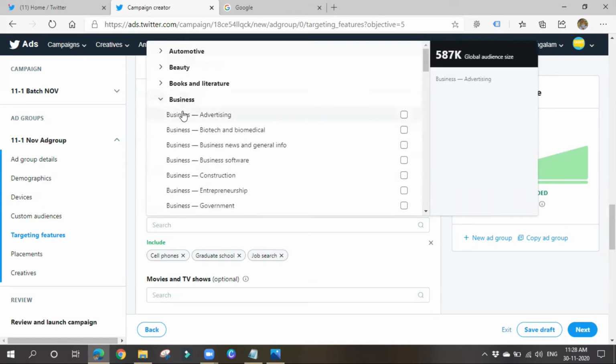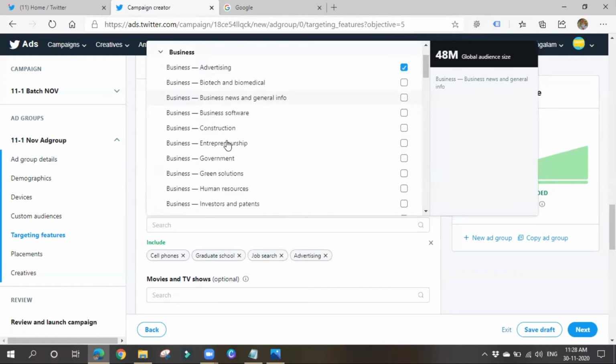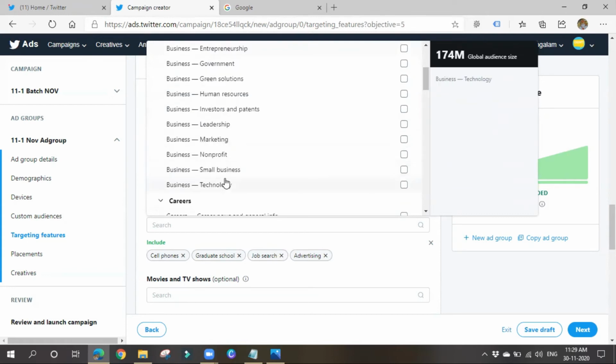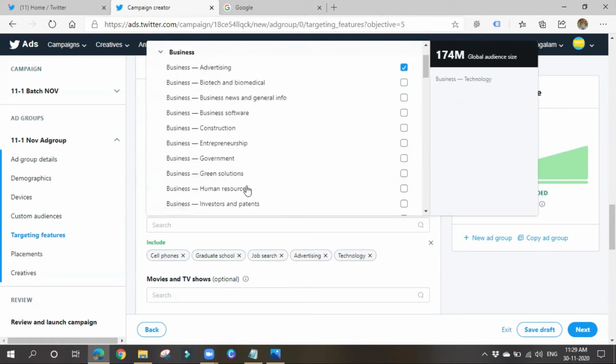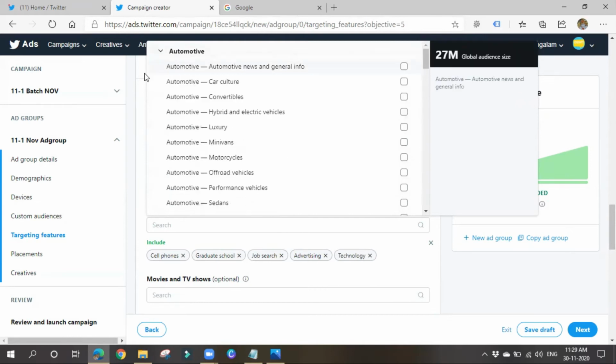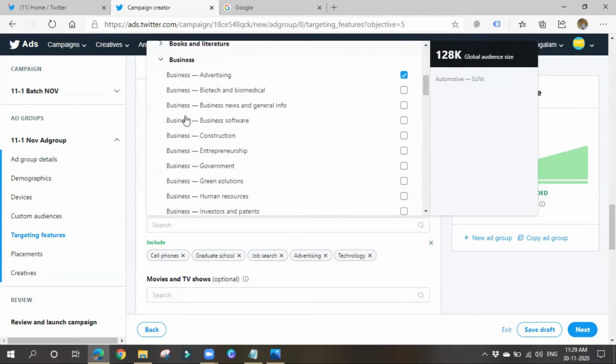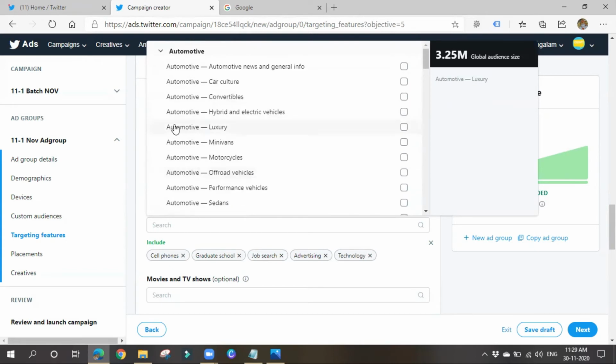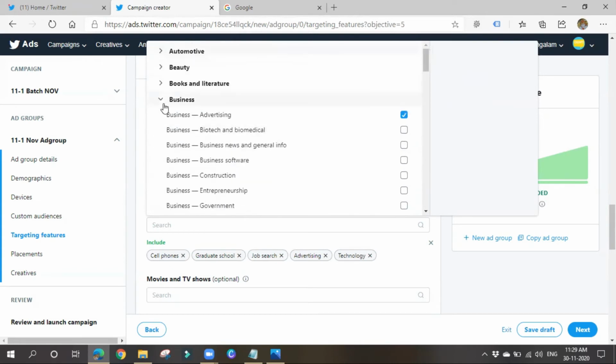Business kind of things, advertising. Those setting up a business almost need a website and have to do some kind of advertising for it, so I'll also be targeting them. Technology, who are interested in technology. Automotive, so you can also go for these. You can choose whatever you want, based on your business.